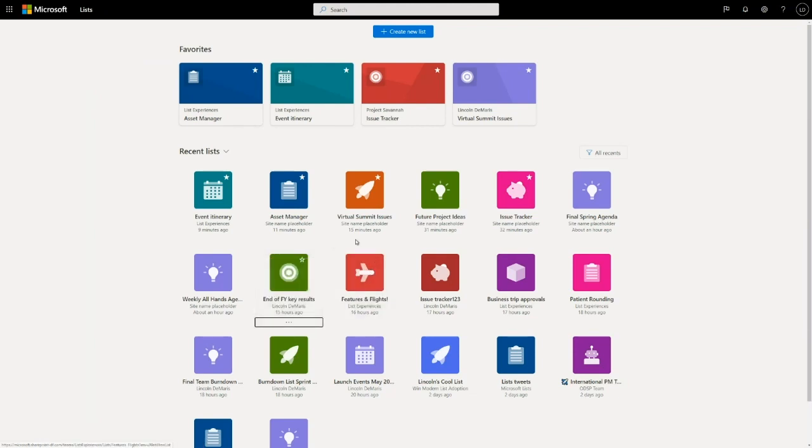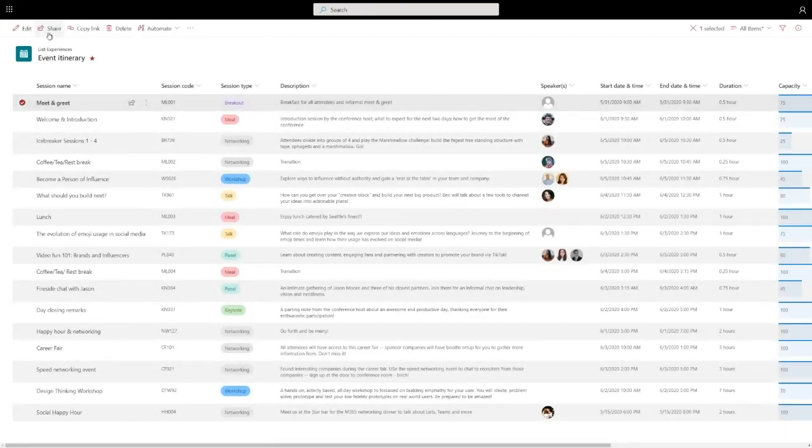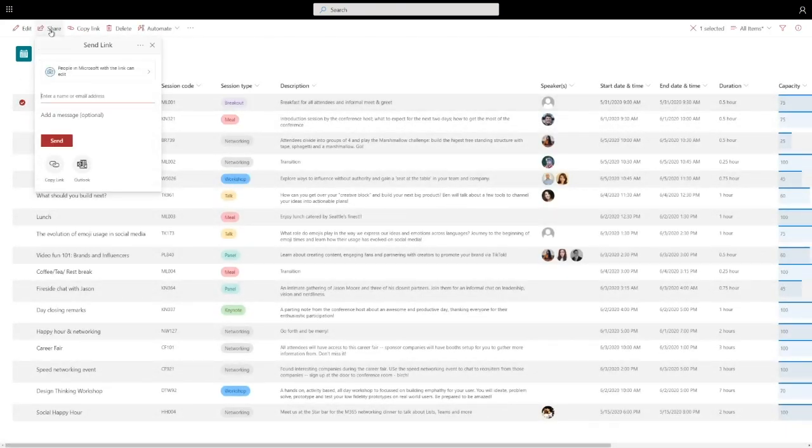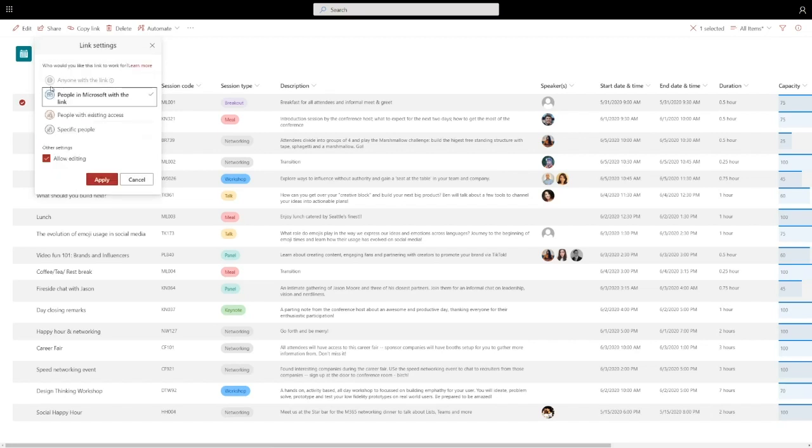You can also share individual list items. If I go into this event itinerary list, you can highlight an item and click share. This brings up the same familiar sharing dialog from files in OneDrive and SharePoint. If you use those products, you're going to be familiar with this ability to share. The default option here is you can grab a link that'll work for people inside of your company. You can change that to be a link that works for anybody, or a link that works just for specific people that you specify. So you have the same set of controls that you have for files on list items as well.